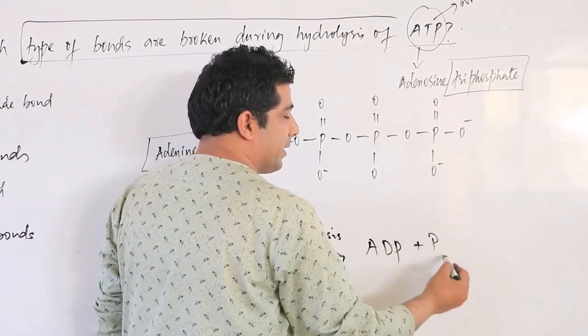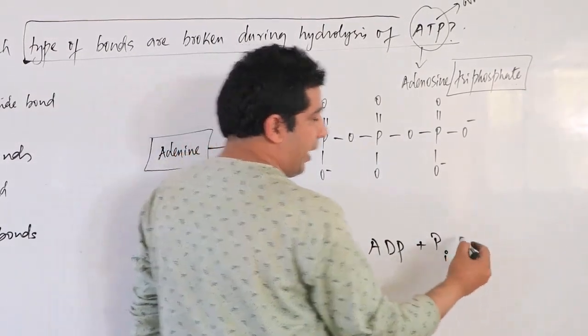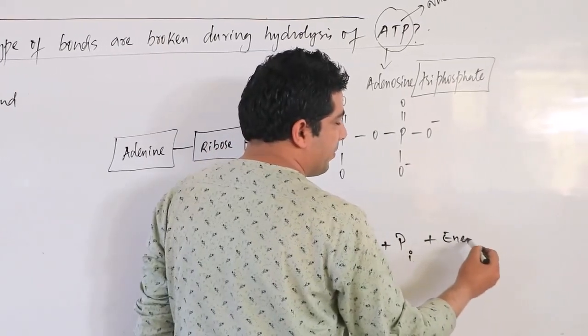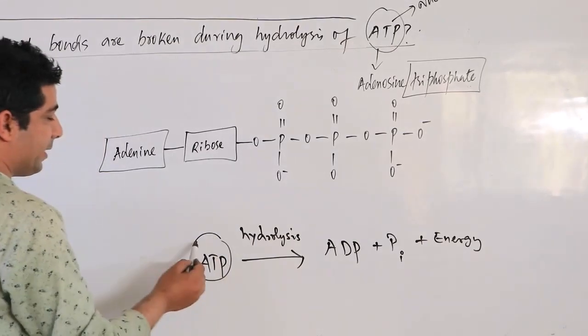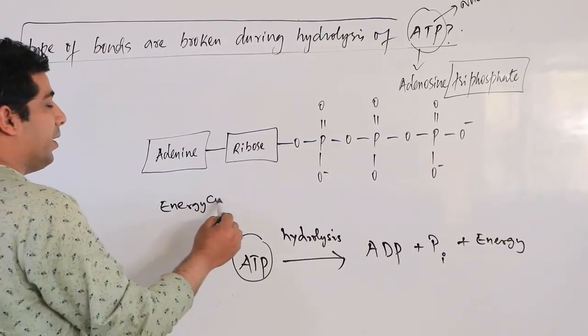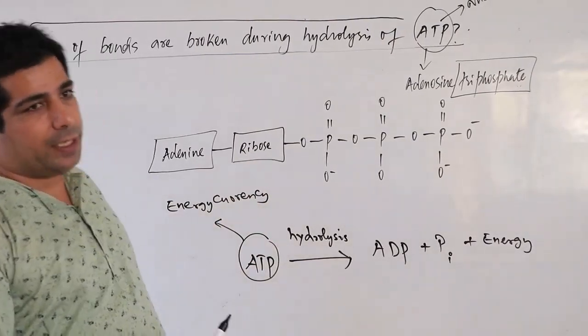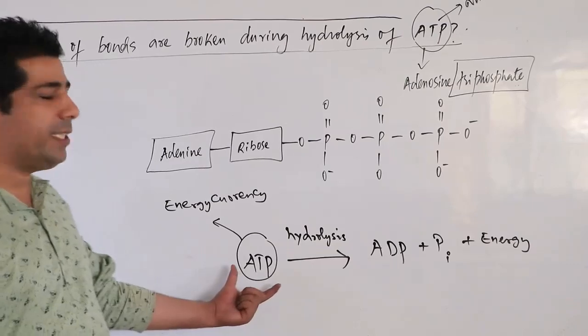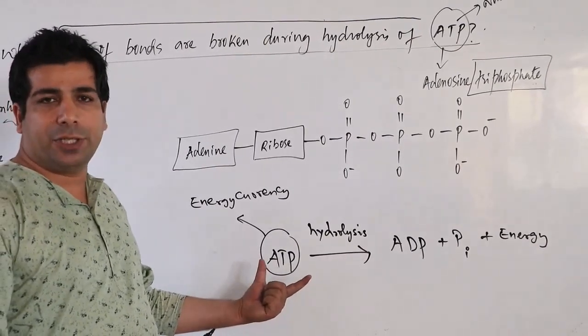So I can call it inorganic phosphate. This is inorganic phosphate, and you will get lots of energy, because everybody knows that ATP is basically the energy currency. If your body wants energy, then you have to look for the ATP molecule. It's present in the mitochondrion of a cell. This is our energy currency.